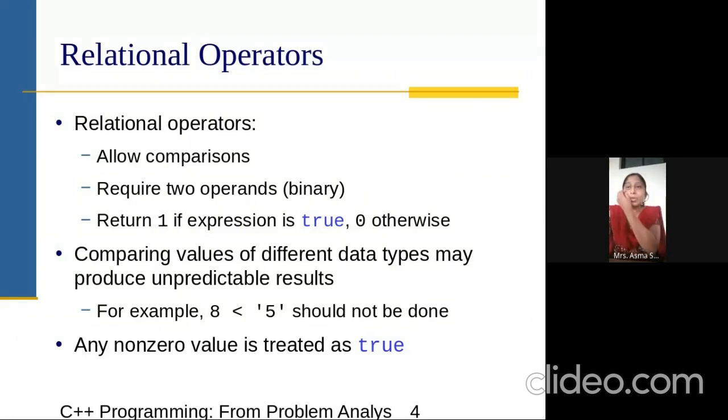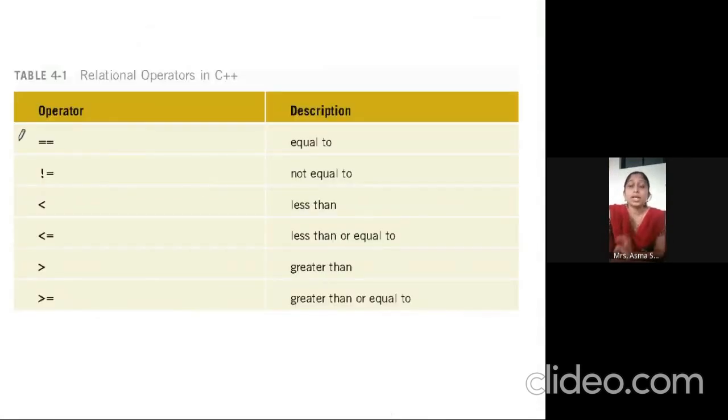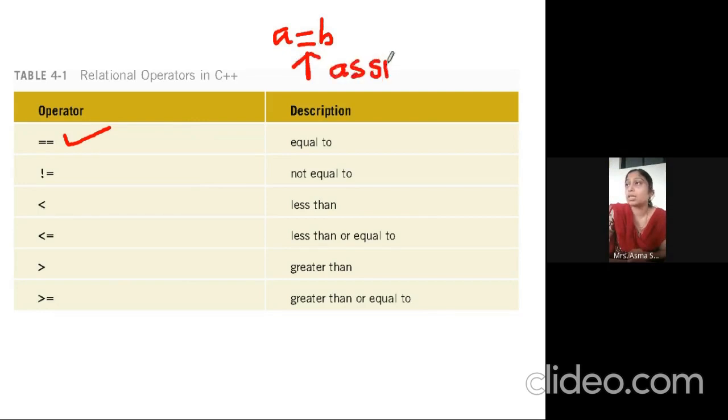So relational operators check the relation between two values. If you see these relational operators, we can check first. Equal to is a relational operator. It is not equal to, students. It is not like equal to only. If I write a = b, this equal to works here as an assignment operator, which assigns the value. But this is not that; this is double equal to.